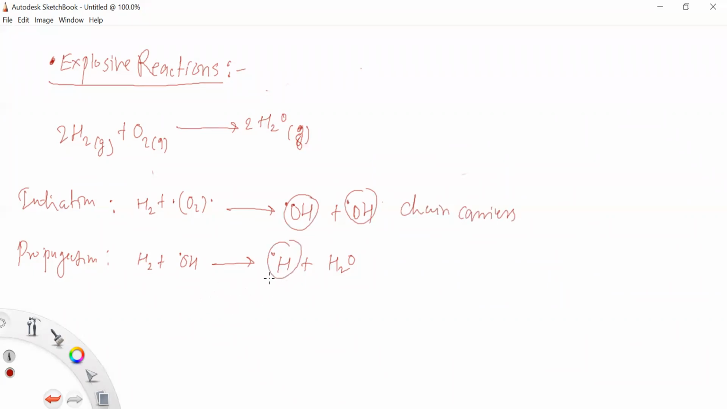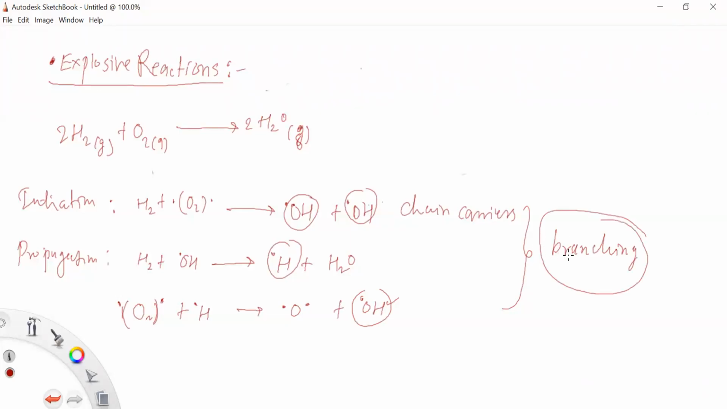In the second reaction, this O2 with two radicals on it reacts with the hydrogen radical, and again forms oxygen with two free radicals and a hydroxy radical. Again, these are chain carriers, right? So these chain carriers, this is called the branching.